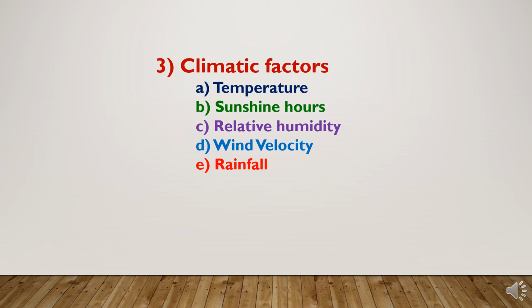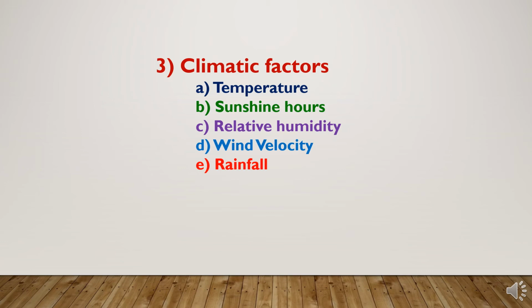Third is relative humidity. Relative humidity represents the water present in the atmosphere in the form of invisible water vapor, which is known as humidity. Relative humidity influences the water requirement of crops. If relative humidity is 40 to 60%, it is suitable for most of the crop plants.